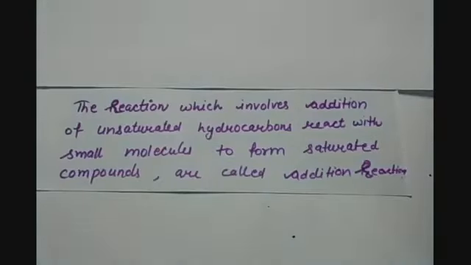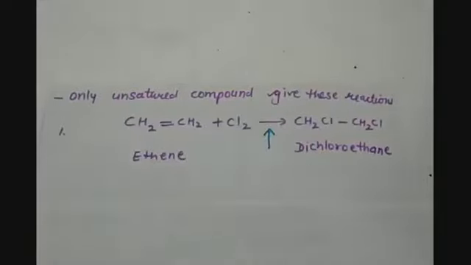So the reactions in which unsaturated hydrocarbons react with small molecules to form saturated compounds are called addition reactions. Only unsaturated compounds can give these reactions.